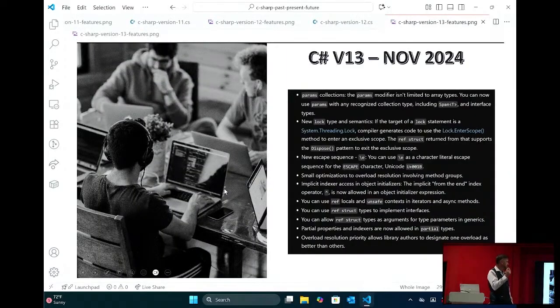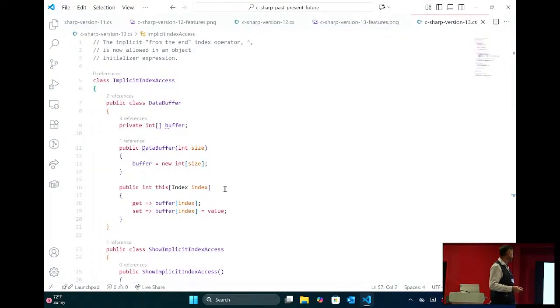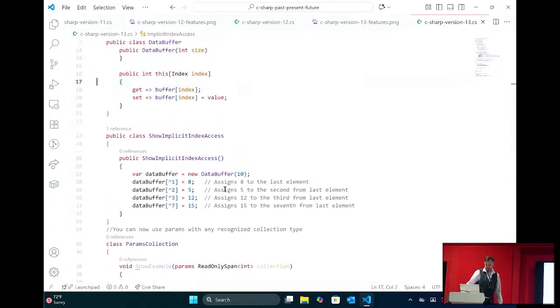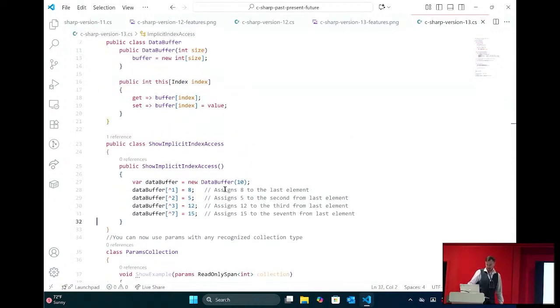Now we get to 13. This is the most current version, and there really wasn't a lot. This was a disappointing version, in my opinion. We get implicit index access, which I've never needed to use, but apparently some people really need it, so